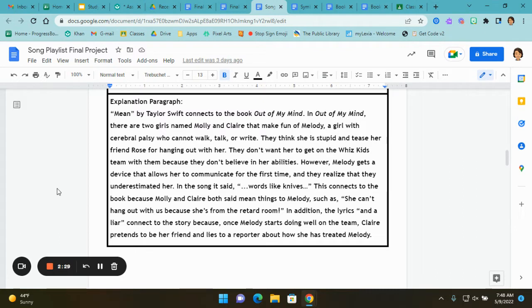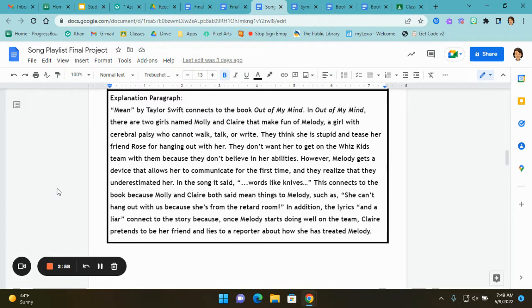However, Melody gets a device that allows her to communicate for the first time, and they realize that they underestimated her. In the song, it said, "Words like knives." This connects to the book because Molly and Claire both said mean things to Melody, such as, "She can't hang out with us because she's from the retard room." In addition, the lyrics "and a liar" connect with the story because once Melody starts doing well on the team, Claire pretends to be her friend and lies to a reporter about how she has treated Melody.